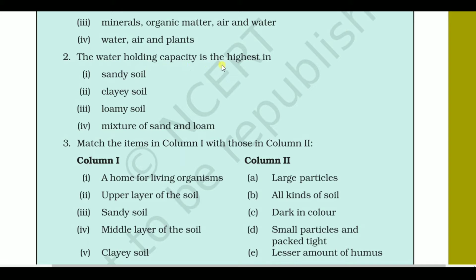Now go to question number 2. The water holding capacity is the highest in sandy soil, clay soil, loamy soil, or a mixture of sand and loam. The answer must be the clay soil, and that's why wheat, gram and obviously paddy are cultivated in clay soil. Clay soil particles are tiny and tightly packed, so they can hold the water. Water retention capacity of the clay soil is greater because there is very little space between the two particles, so water cannot flow easily. For that reason, clay soil has the highest water holding capacity.